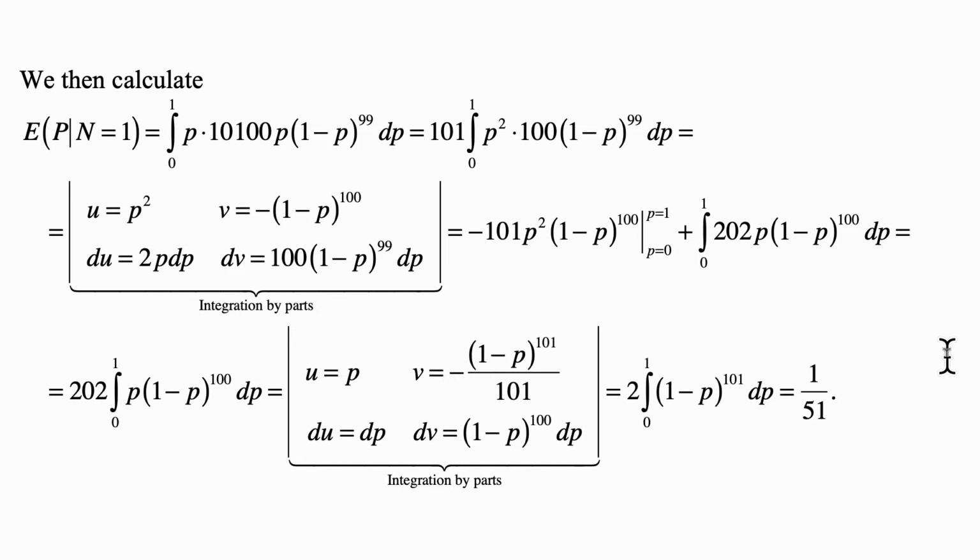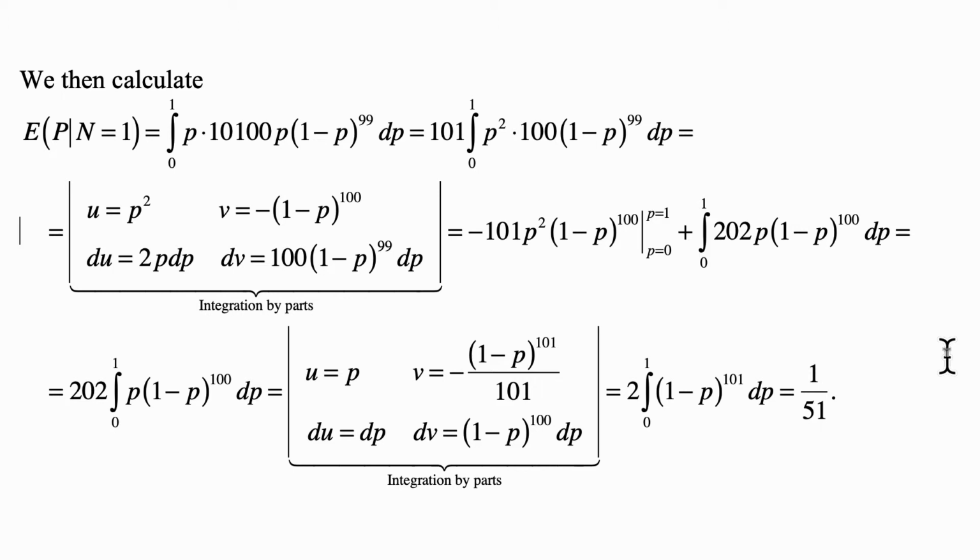And the first expression is 0, and we are left only with the second one, so it's 202 times the integral from 0 to 1 of p times 1 minus p to the 100th. And we do another integration by parts. We say u equals p, then du is dp, and dv is 1 minus p to the 100 dp, so that v is equal to minus 1 minus p to the 100 over 100.